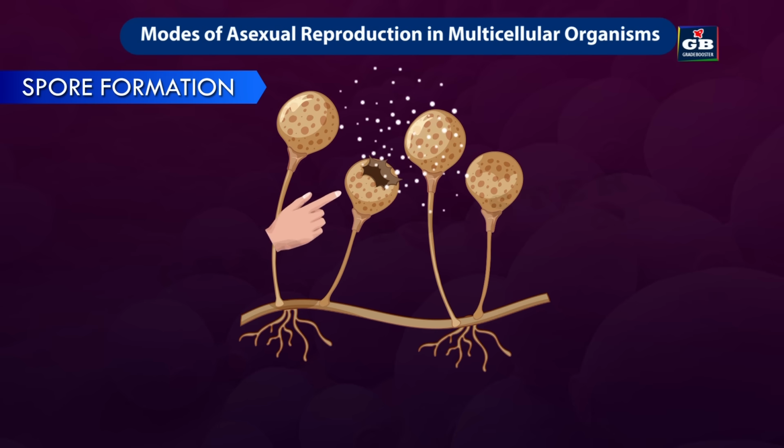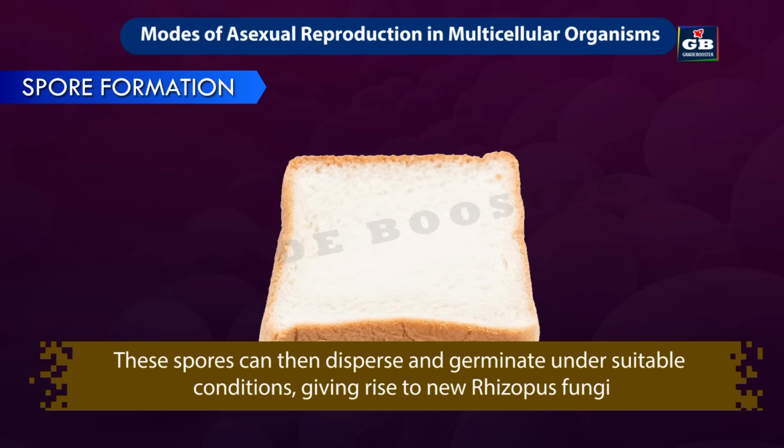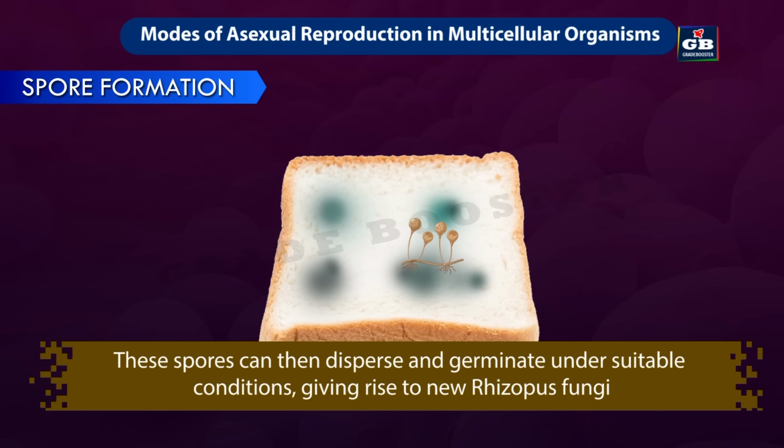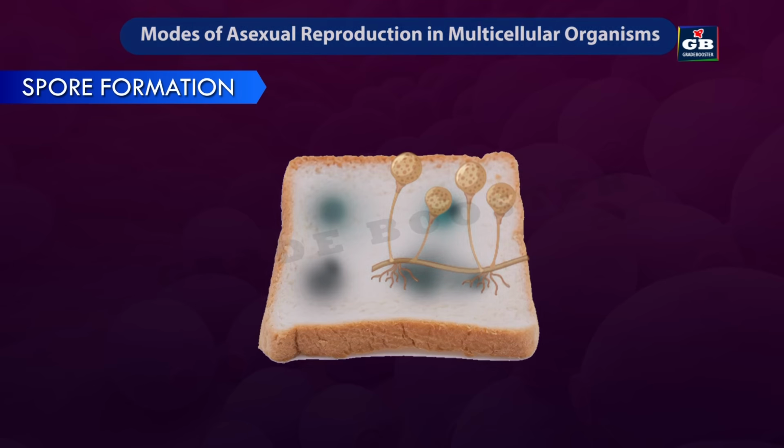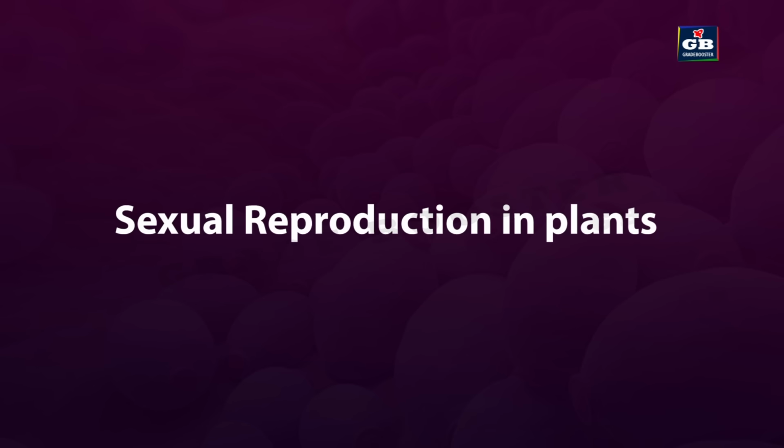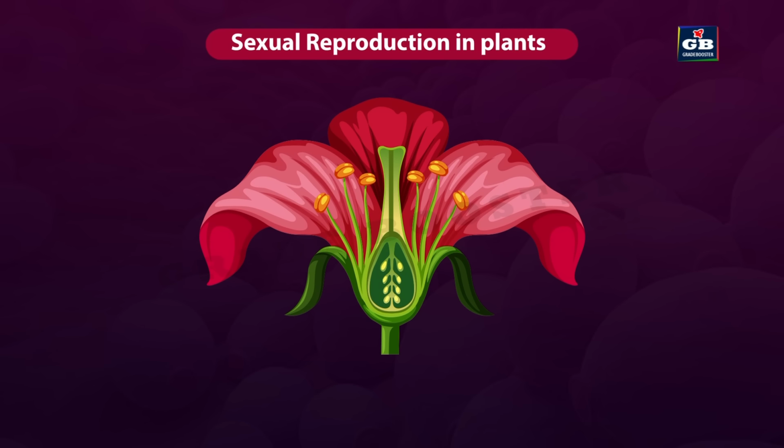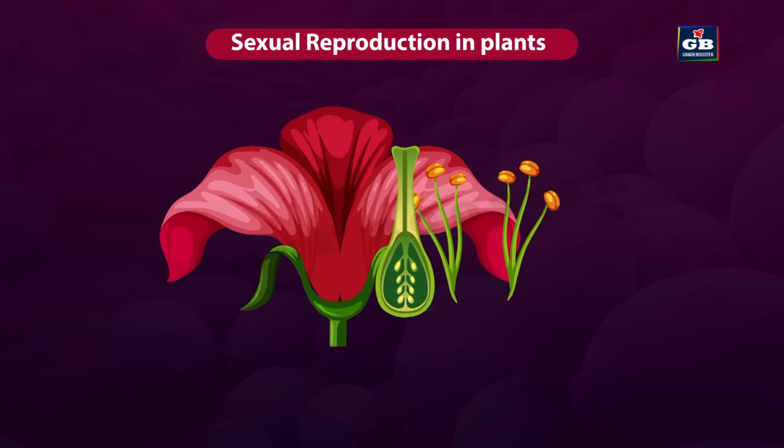These spores can then disperse and germinate under suitable conditions, giving rise to new Rhizopus fungi. This is all about the asexual reproduction in organisms. Sexual reproduction in plants. Flower is the reproductive part of the plant.